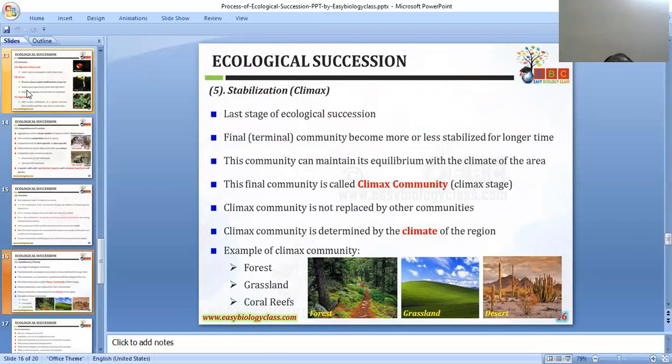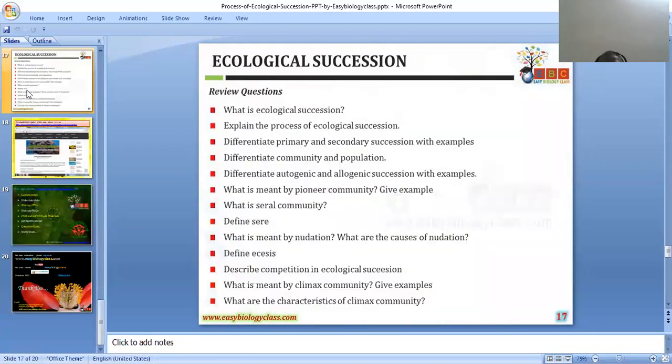This community can maintain its equilibrium with the climate of the area. This final community is also called the climax community. The climax community is not replaced by any other community. The climax community is determined by the climate of that region. Examples of the climax community are forest, grassland, etc.